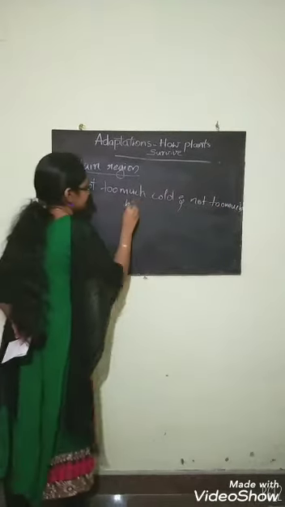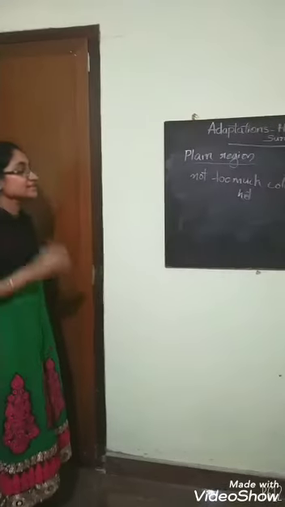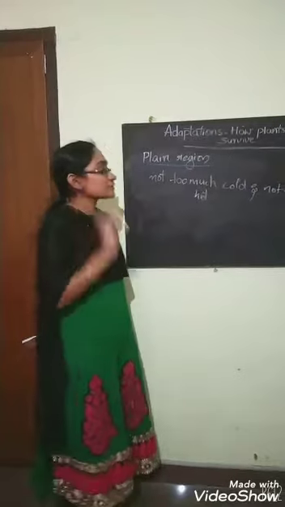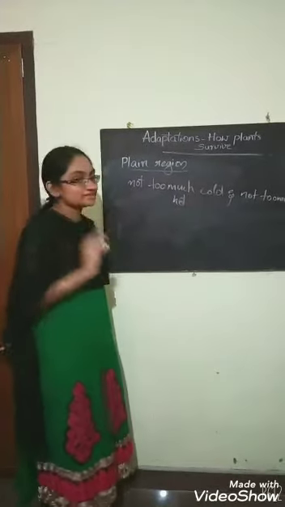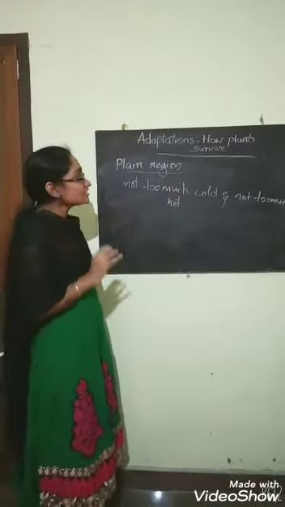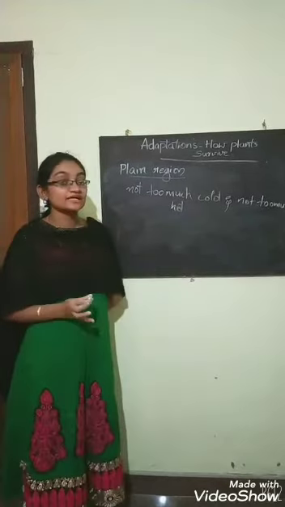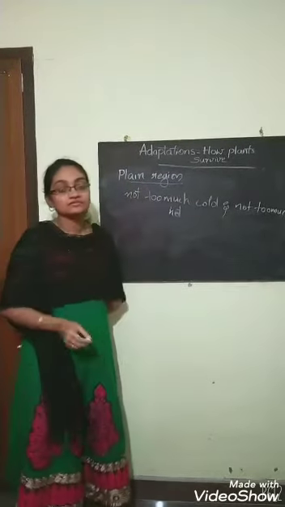So this is the peculiarity of the plain region, that they are not too cold and not too hot.